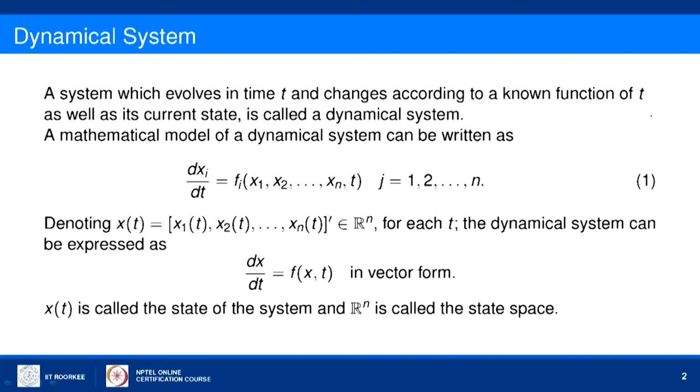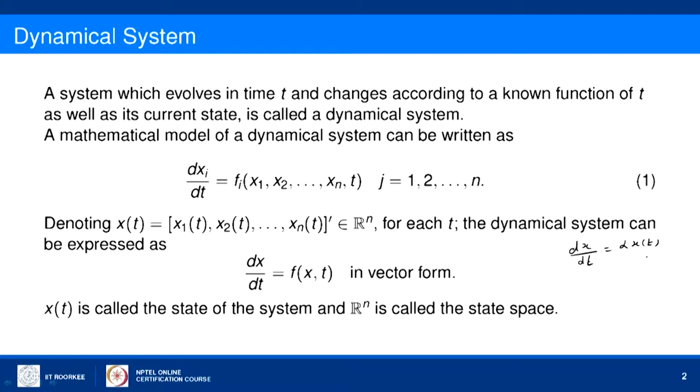For example, earlier we have seen population dynamics. It is of the form, let us say, dx by dt equals some alpha times x of t. It is a simple model of population dynamics where x of t represents the population of a species at a time t, and the rate of change of the population, dx by dt, is proportional to the population at time t.